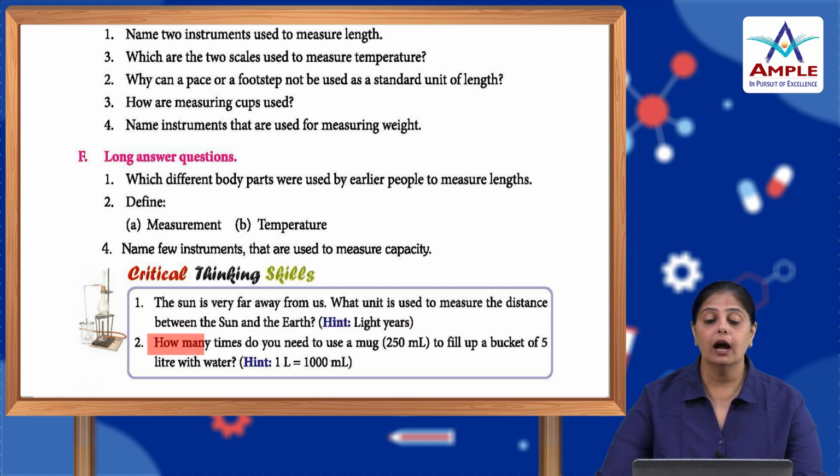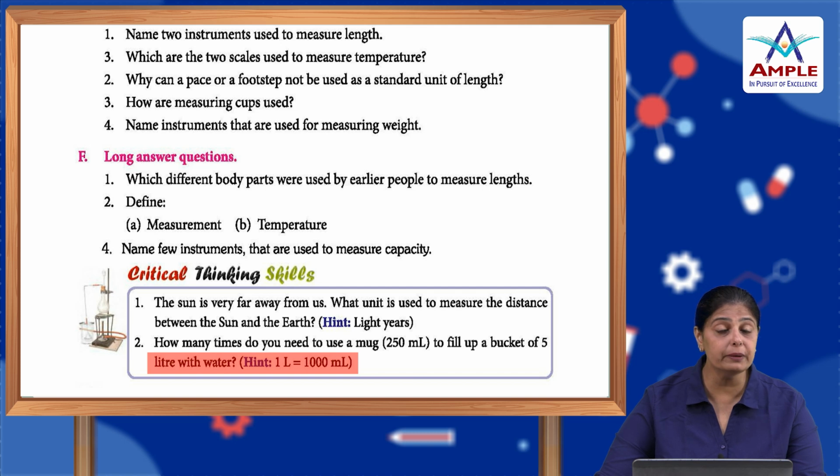How many times do you need to use a mug of 250 milliliter to fill up a bucket of 5 liter with water? 1 liter is 1000 milliliter. So, you have a mug which holds 250 milliliter. Now you have to do the maths here and calculate how many times you will need to use the mug to make it 5 liters.